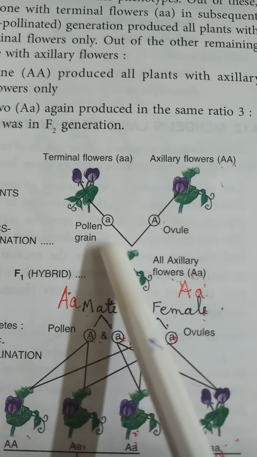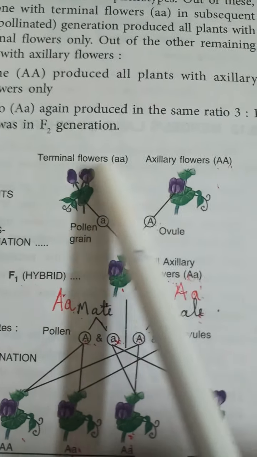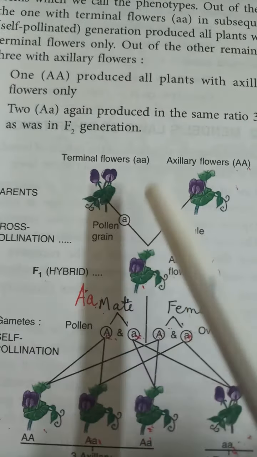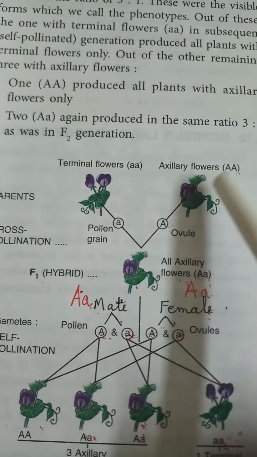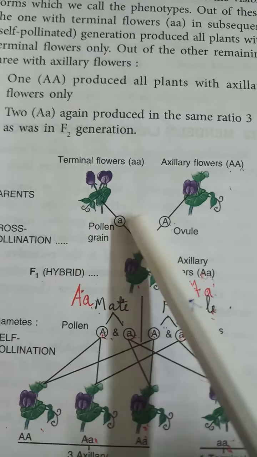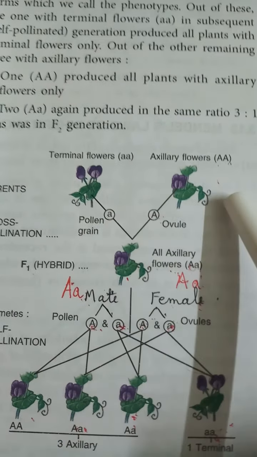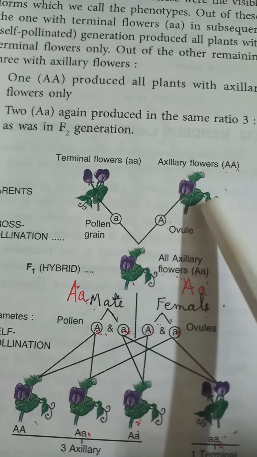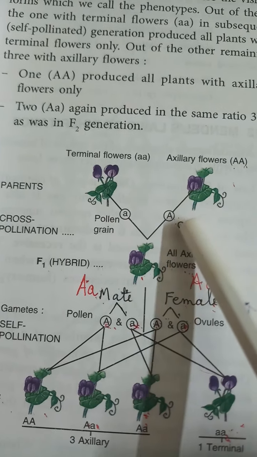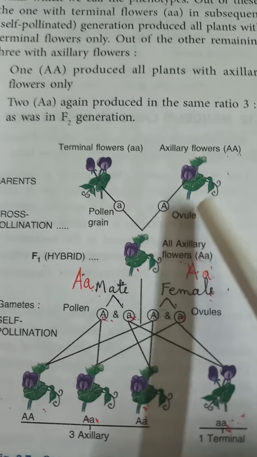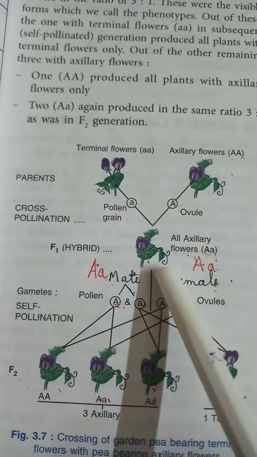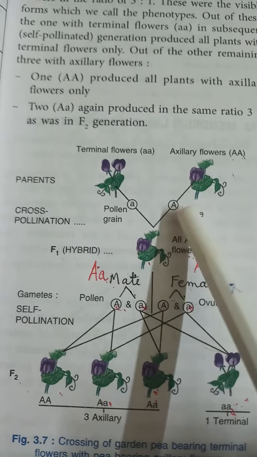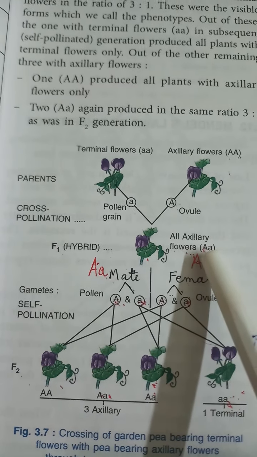The gametes coming from the terminal flowering plant will contain only small a, the pollen containing only small a, and the ovules from the axillary flowering plant can provide only the capital A. Then the hybrid formed by crossing these two plants will have the capital A and small a genes inside it.